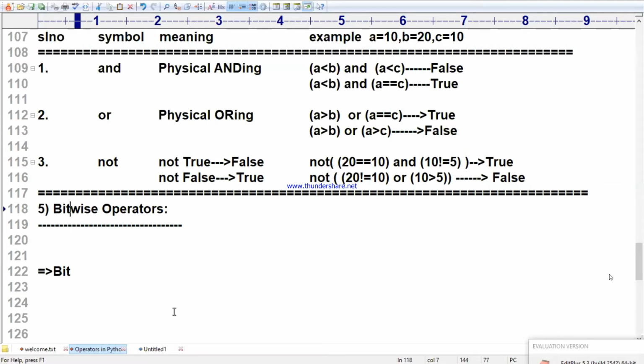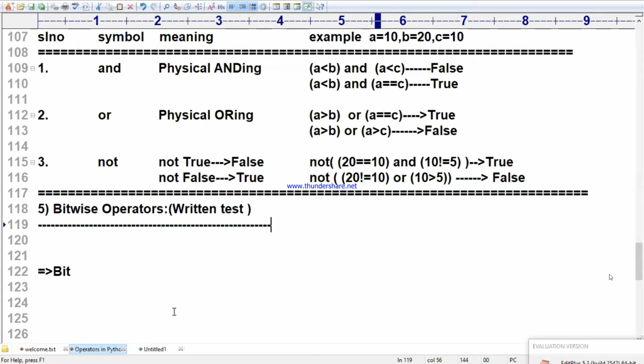Bitwise operators we rarely use, but from the written test point of view, in a written test of any kind, Java or C language or CPP or Python, whatever you appear for, there is a compulsory question on bitwise operators. I am not boasting. Ask any student, and they are not perfect in bitwise operators. But I want to explain bitwise operators perfectly. That's why I want to take ample time. I will take 1 hour to explain bitwise operators.